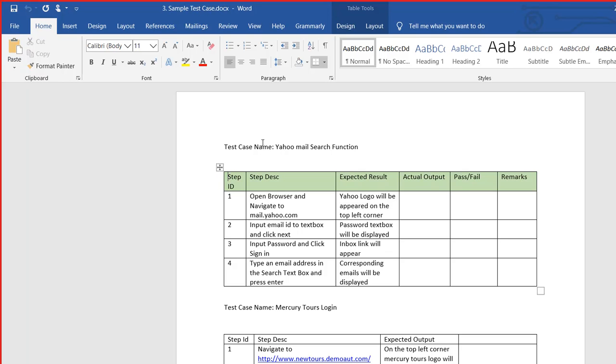And can you see again these test cases? These test cases are from a different organization. They follow different formats, but the core thing is you will be testing the functionality. You will again have the step description or action and your expected result. If it is failing, what is the actual output? If it is passed or failed, you update the status here, and your remarks here. If something is failing, you put a remark here. So we will be writing the test cases basically